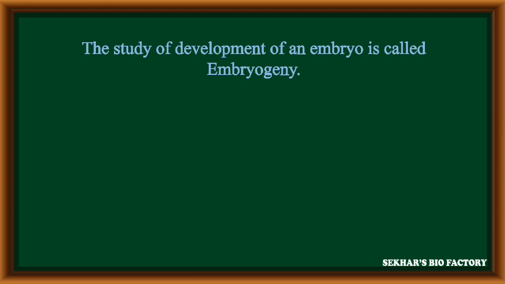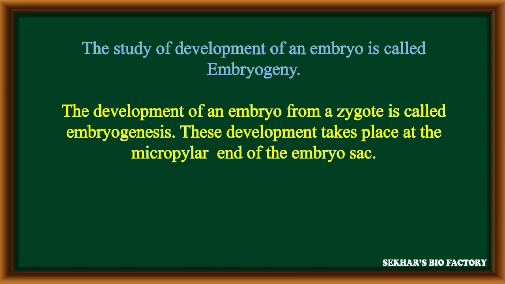The study of the development of embryo is called embryogeny. The process of development of embryo from the diploid zygote is called embryogenesis. This embryogenesis process takes place at the micropyle end of the embryo sac, because the site of fertilization and the site of the zygote are towards the micropyle end of the embryo sac.